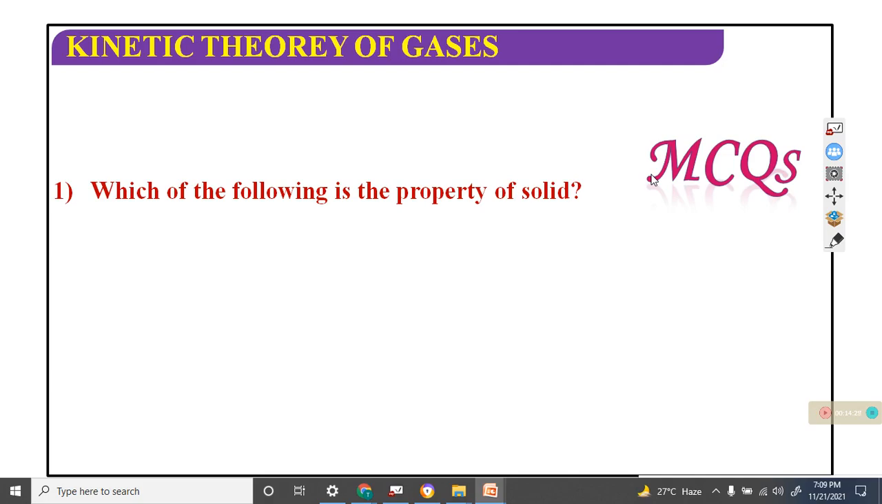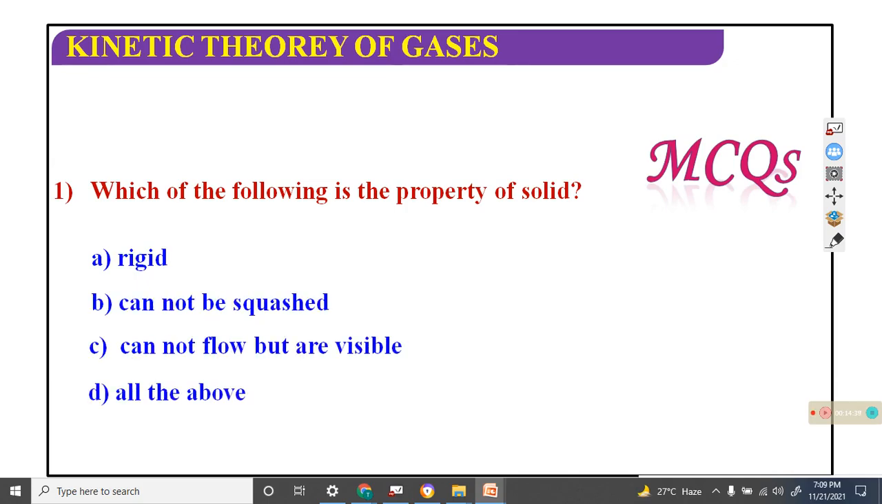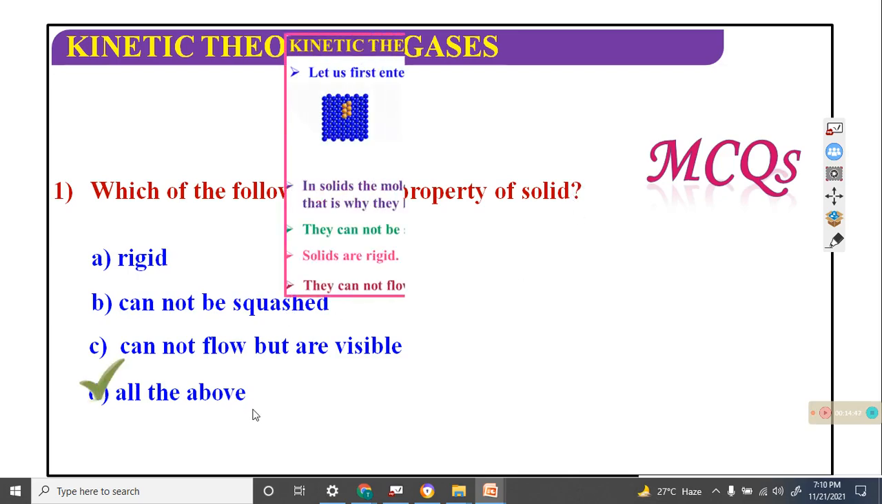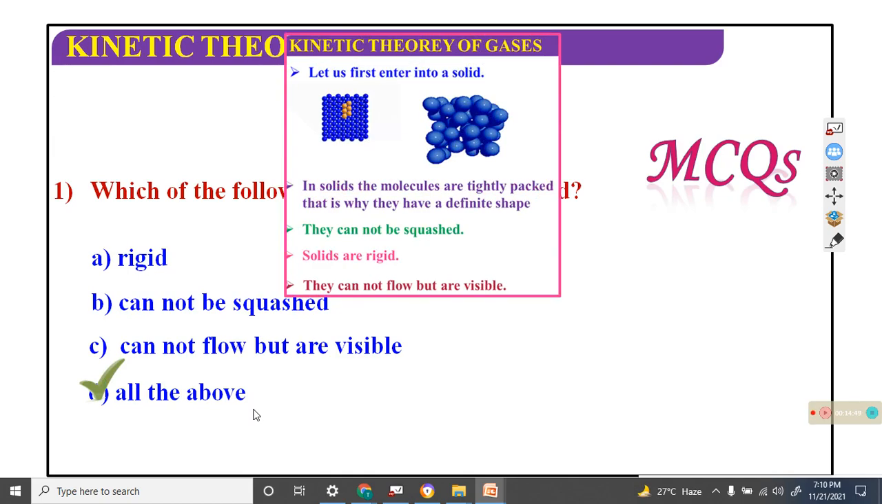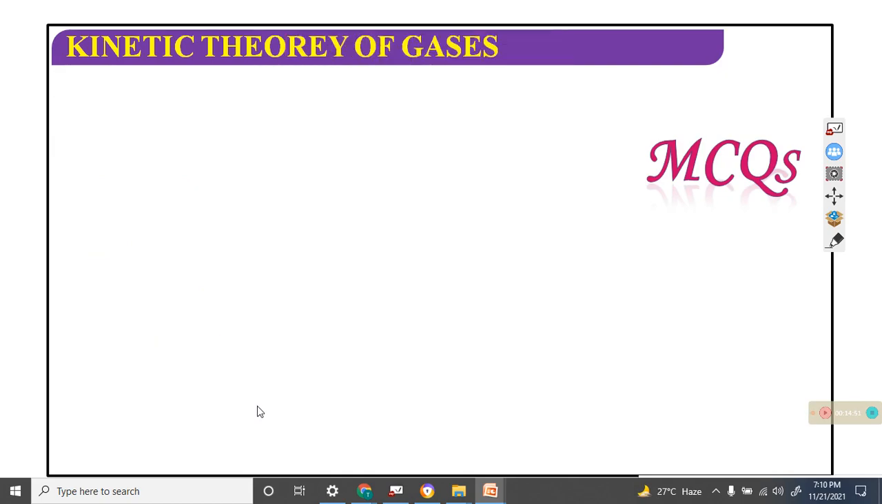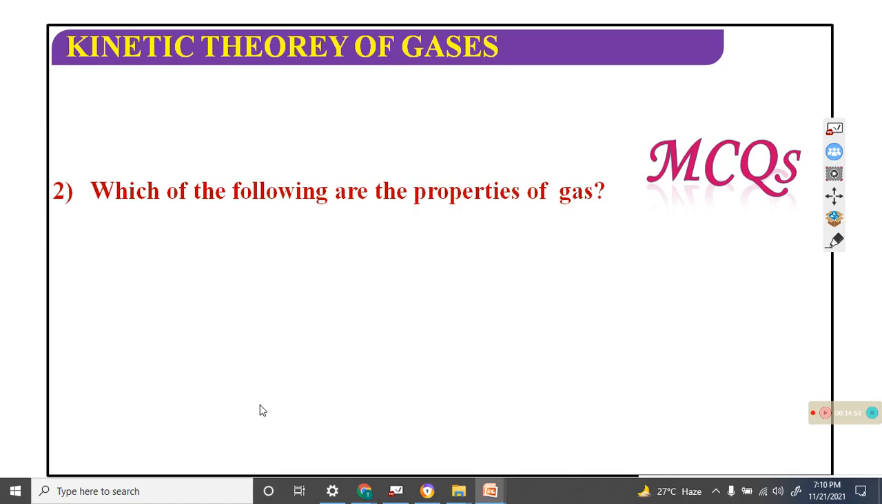Which of the following is a property of the solid? Next, properties of solid: it is rigid, not viscous, and cannot flow. All of this, I think so. Next, which of the following is a property of gas?